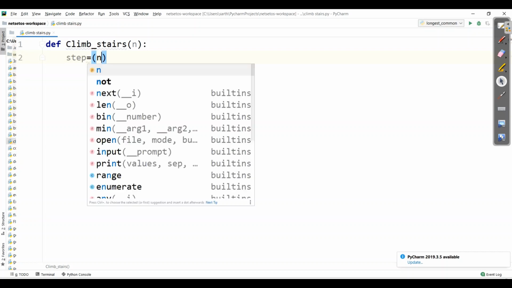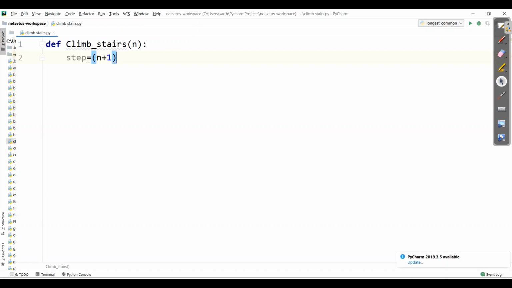So here I'll write n plus 1, and by default we will take 0 in it. So here I got an n size array and we have filled 0 in it. Now for Fibonacci, it starts with 1, 1. As for the number of ways to reach the ground floor, there was 1 way.